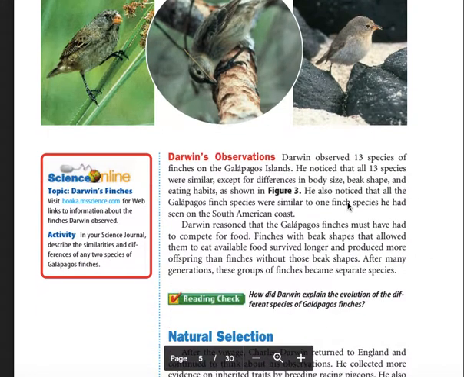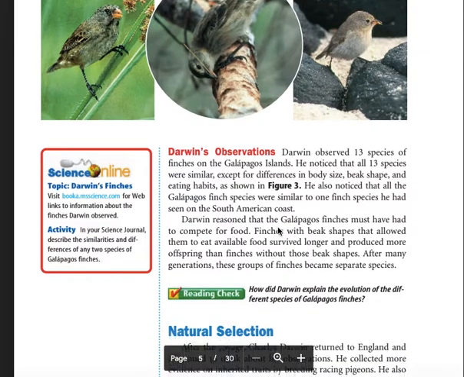Darwin's observations. Darwin observed 13 species of finches on the Galapagos Islands. He noticed that all 13 species were similar except for differences in body size, beak shape, and eating habits, as shown in Figure 3. He also noticed that all of the Galapagos finch species were similar to one finch species he had seen on the South American coast.